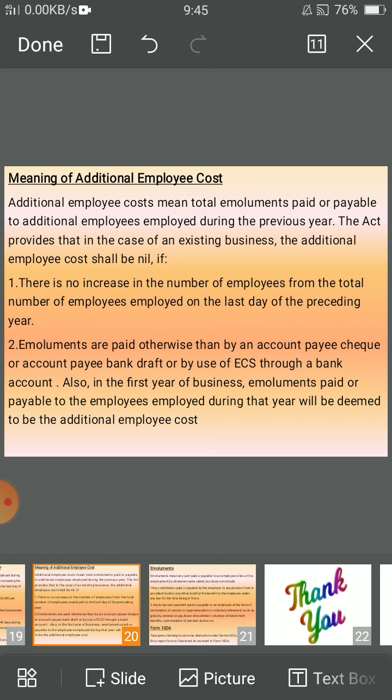Also, in the first year of business, emoluments paid or payable to the employees employed during that year will be deemed to be the additional employee cost.